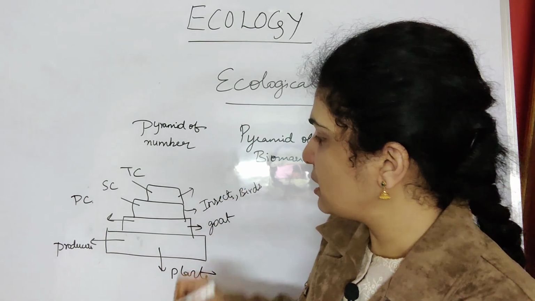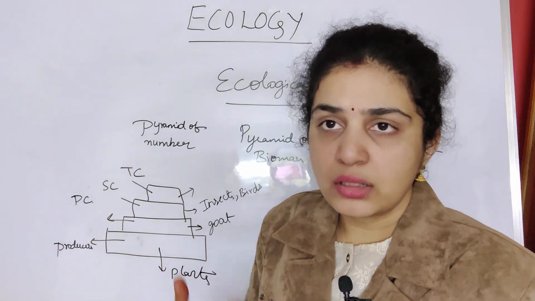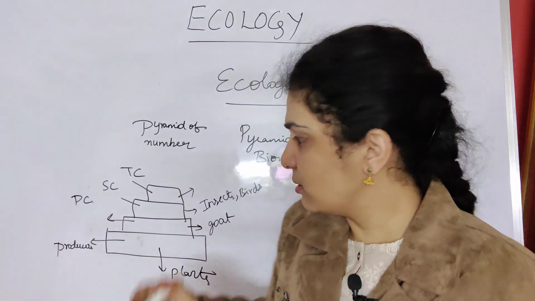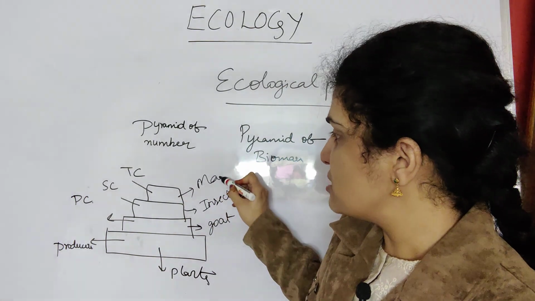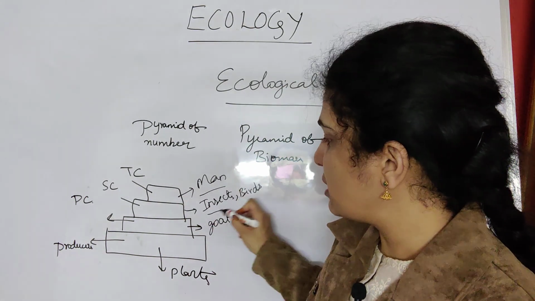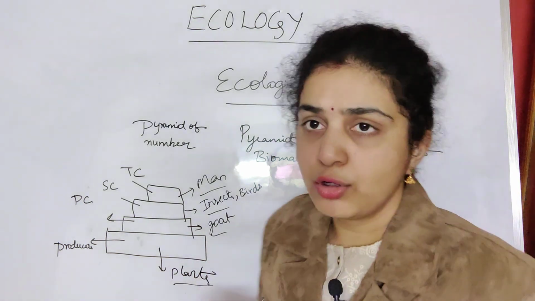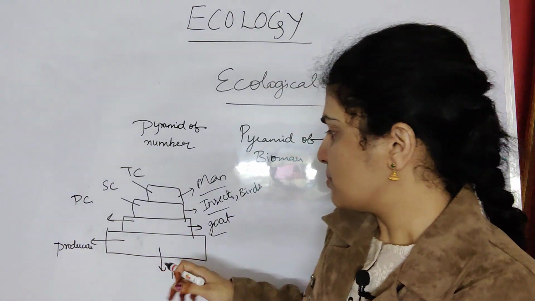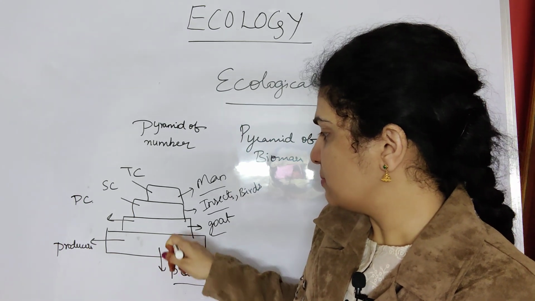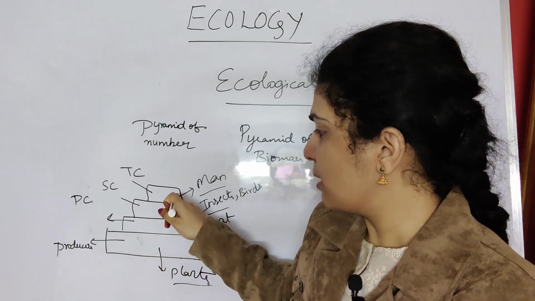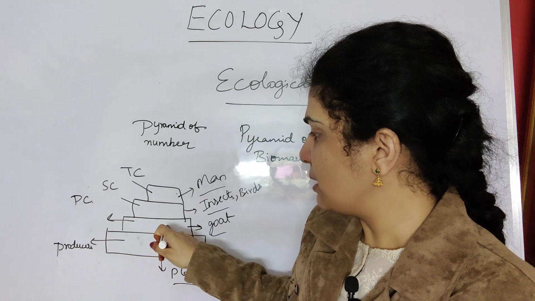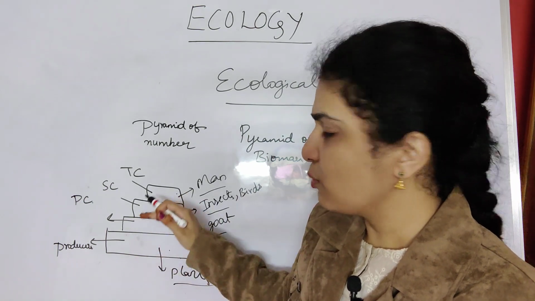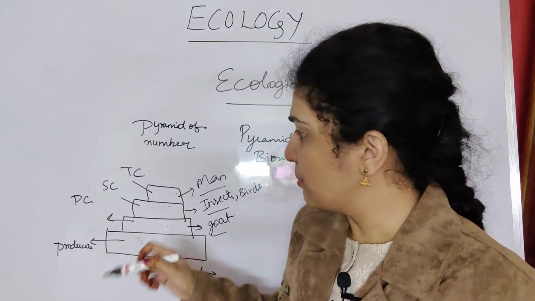Again, in the tertiary consumers, what the insects and birds also, the man, lion and tiger, these all will consume. So these will come under tertiary consumers. So I want you to clearly remember the examples regarding this. Suppose this is plants, goat, insects, man: producers, primary consumers, secondary consumers, tertiary consumers. These will vary and they will decrease in number.